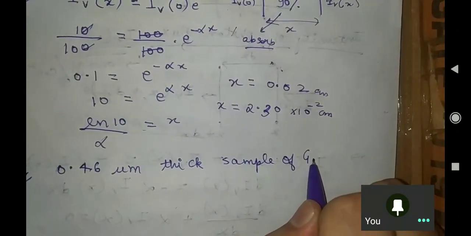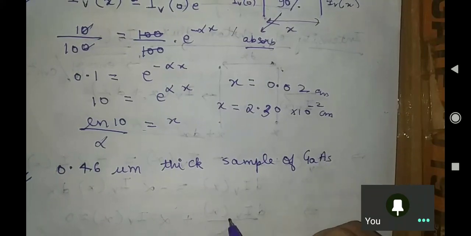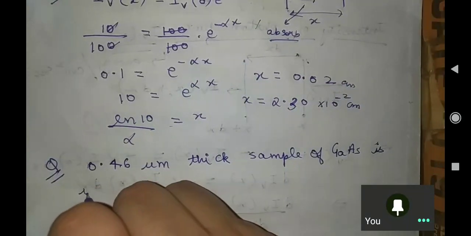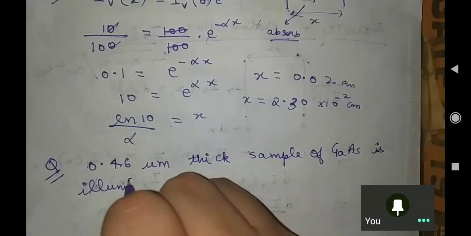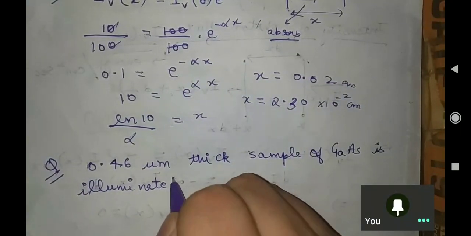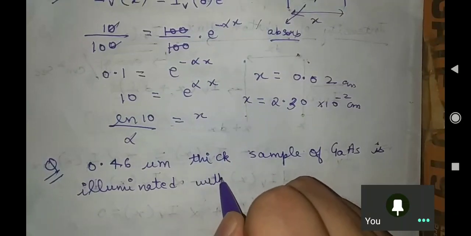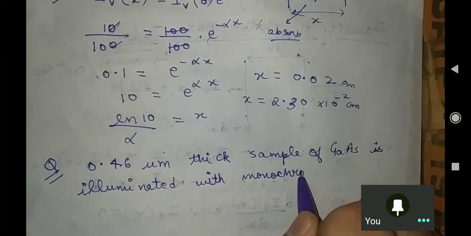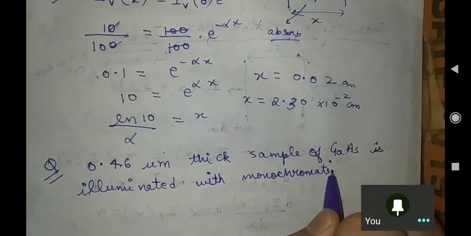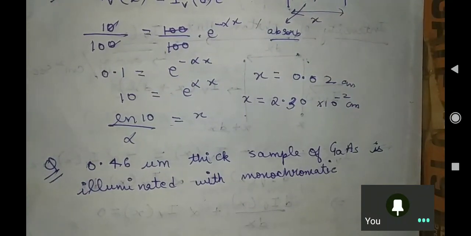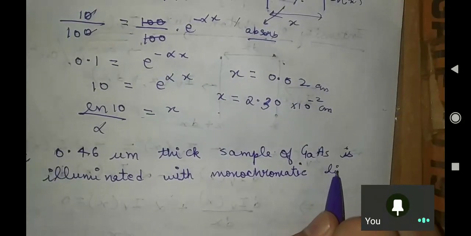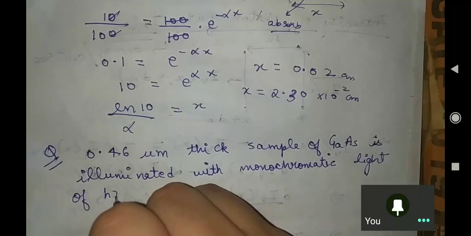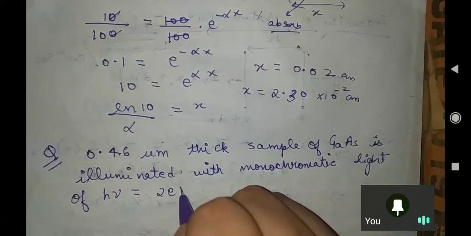of gallium arsenide is illuminated with monochromatic light of h nu equal to 2 electron volt.